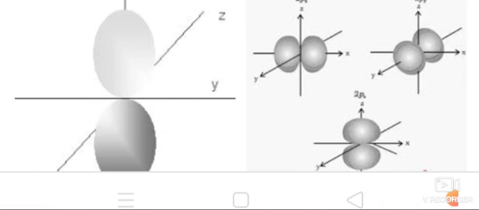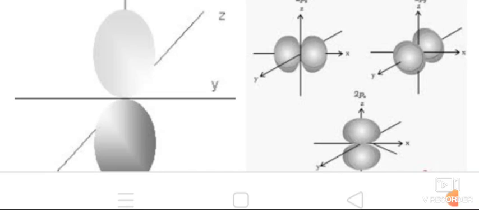So with that only we are having the shape of the diagram. By using the shape of the diagram only, the graph is drawn. If you see this, p orbital has three axes: x axis, y axis and z axis. This dumbbell shape moves around the nucleus.